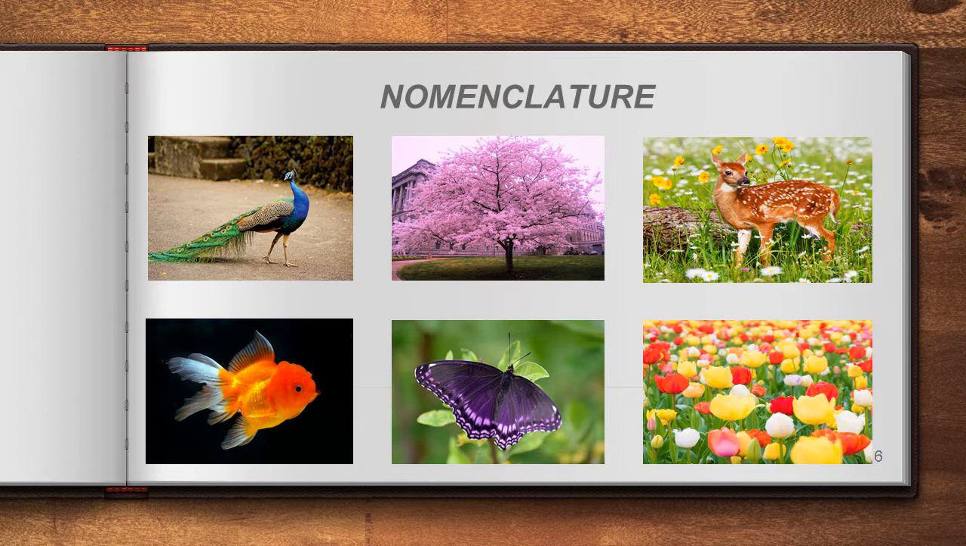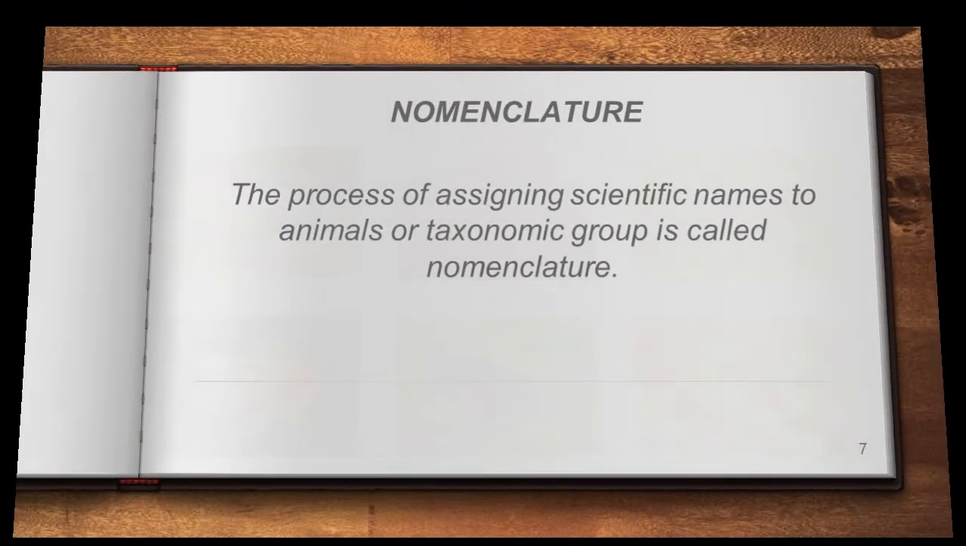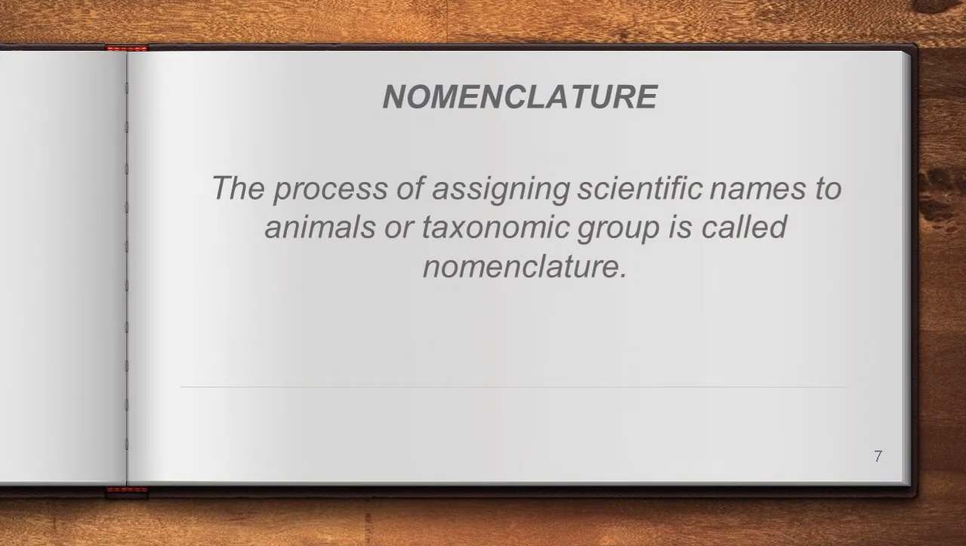Now let us see the definition for nomenclature. Fine. The nomenclature definition is the process of assigning scientific names for animals or taxonomic groups. They say nomenclature is a process for assigning scientific names. So we are giving a scientific name for one animal or one taxonomic group, and that is called nomenclature, they said.